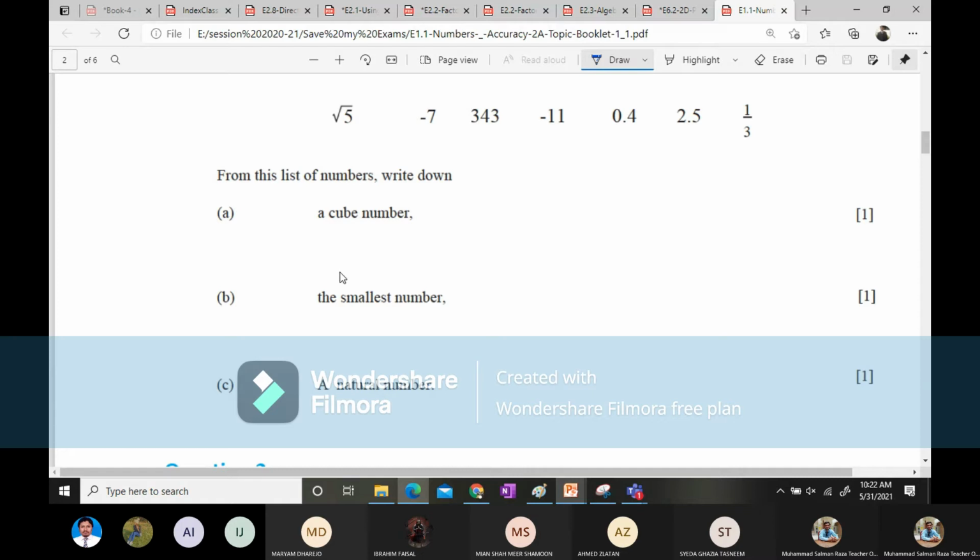A cube number. Like if 8 was written in the data, so you will see that this is a cube number. Why? Because 2 multiplied by 2 multiplied by 2 is making 8. So is there any number which, when multiplied by itself 3 times, gives you a cube number?